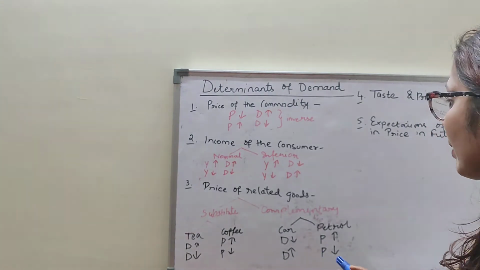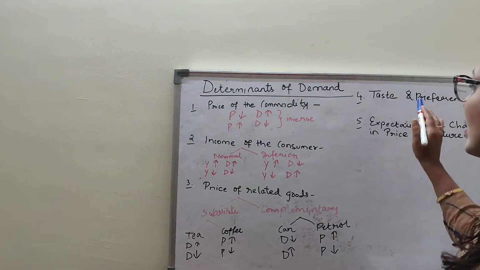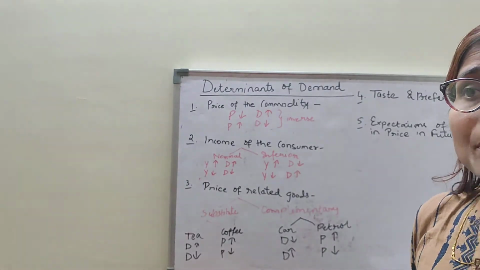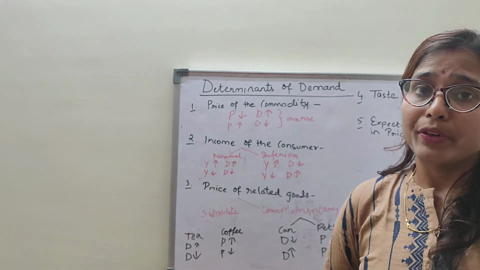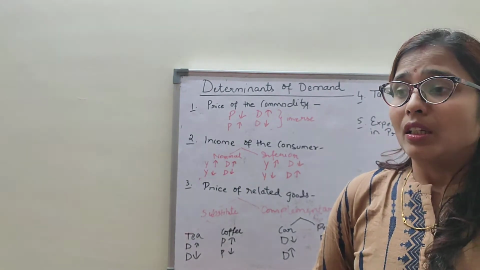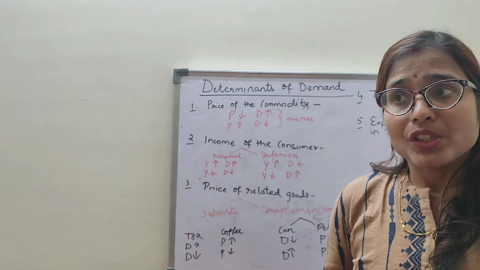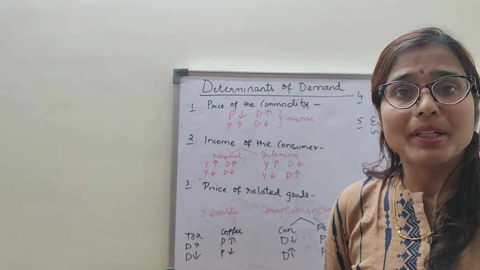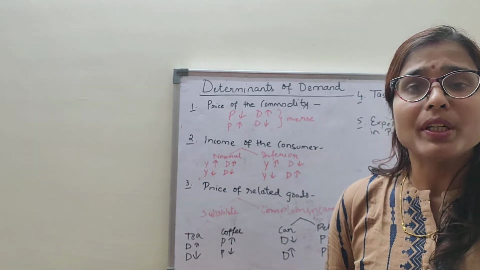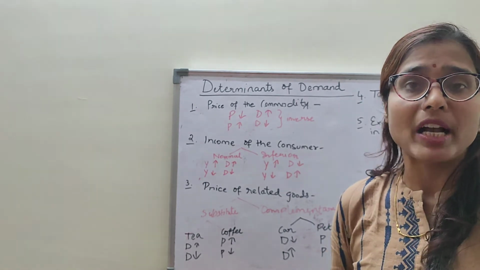Clear? Complementary good. Now, the fourth point is taste and preference. Taste and preferences also affect the demand for a commodity by its buyer. They include change in fashion, customs, habits, many things. So, consumers demand those commodities which are in fashion.